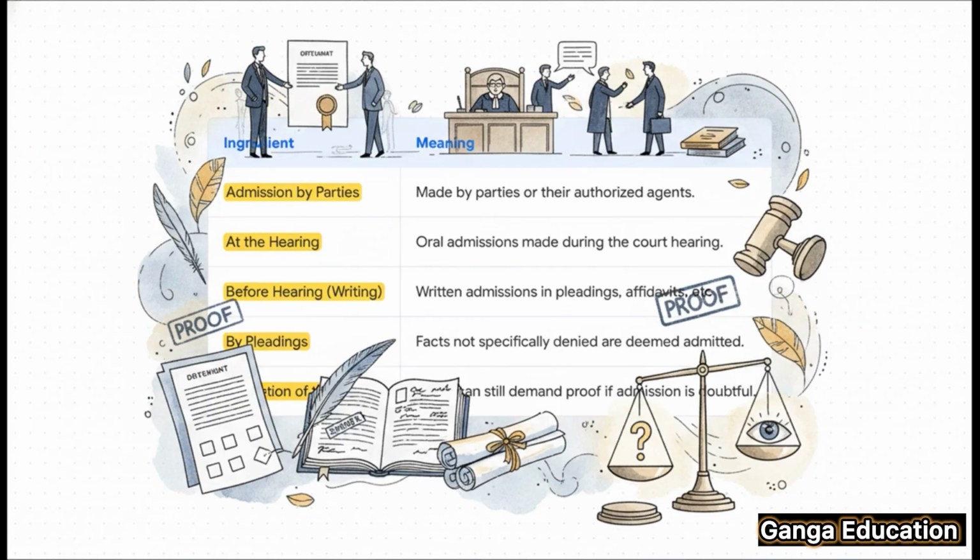That means an oral admission made right there in open court. Third, it can also be made in writing before the hearing, like in pleadings or affidavits. Fourth is admission by pleadings. Now, under civil procedure rules, if one party states a fact and the other party doesn't specifically deny it, it's